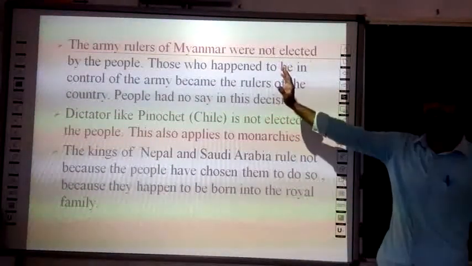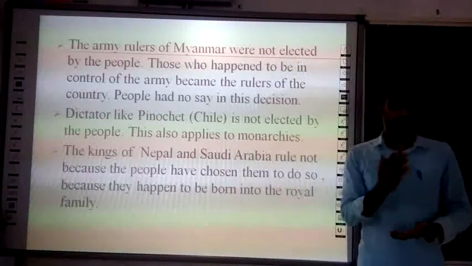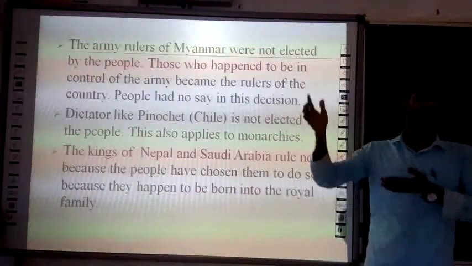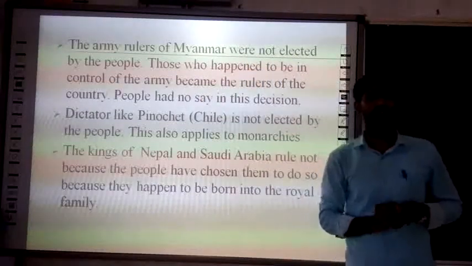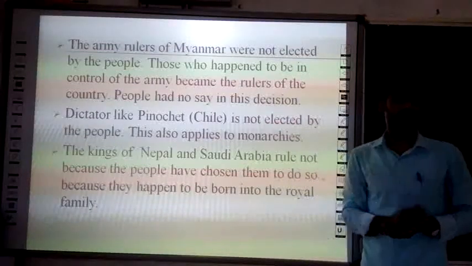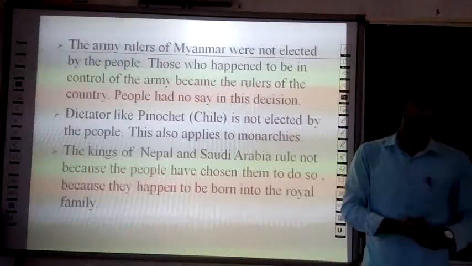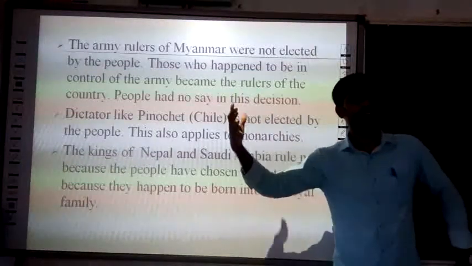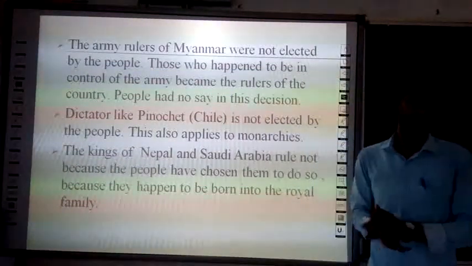In this type of non-democratic country, people do not have any rights. People do not have the right to say no to the decision of the government.